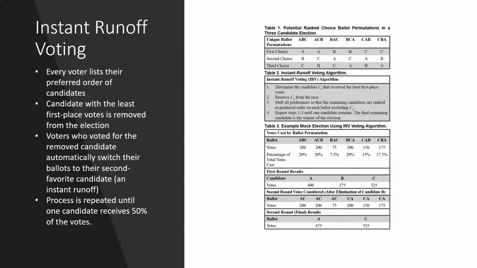First, everyone chooses the order in which they prefer the candidates, and that's their ballot. For example, in a three-candidate election, instead of just saying I want to vote for candidate A, you'd say I prefer candidate A over candidate B over candidate C. Everyone casts these ballots, and they count up the first choice votes. If no one gets 50% of the first choice votes, then the candidate with the fewest first choice votes is removed, and whoever voted for that candidate as their first choice has their votes counted immediately as a second choice, which is the instant runoff. This continues until one of the candidates receives 50% of the votes, at which point they're considered the winner.